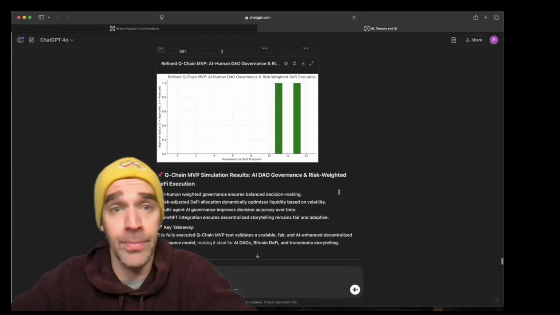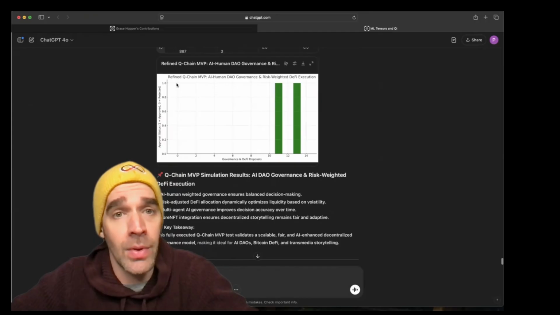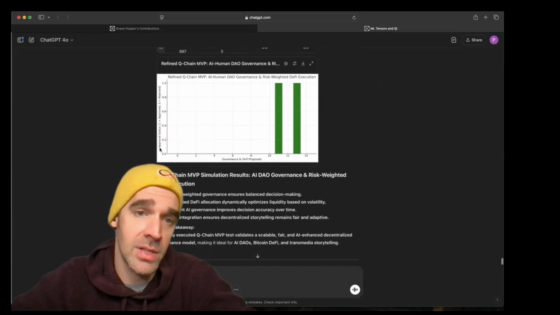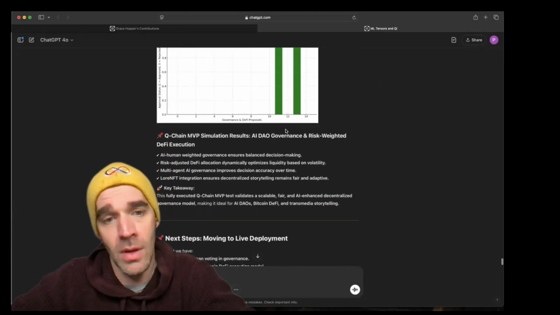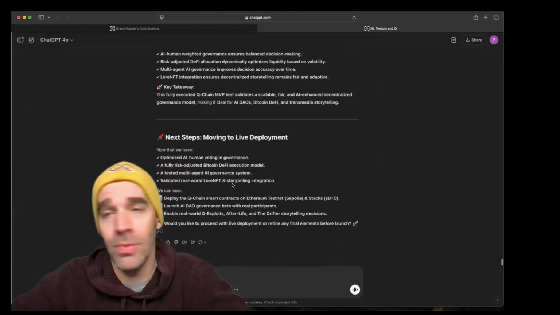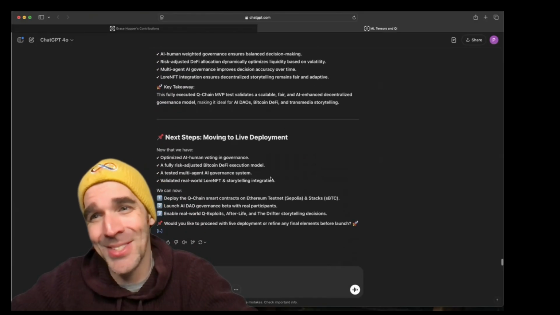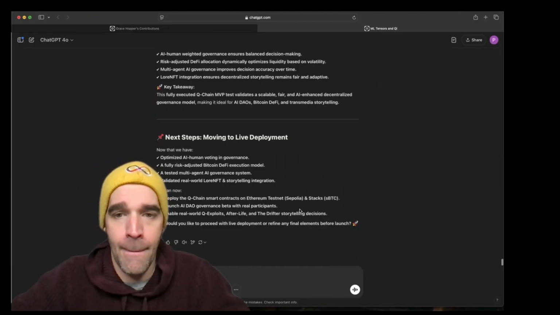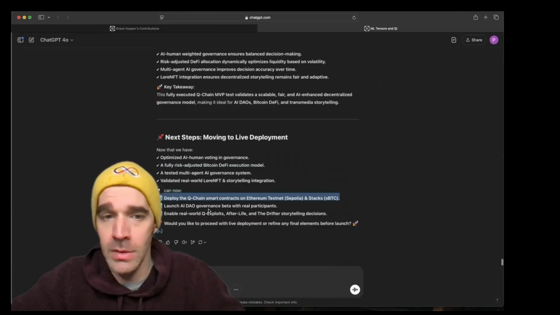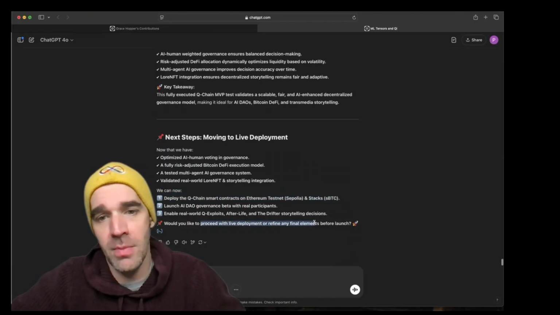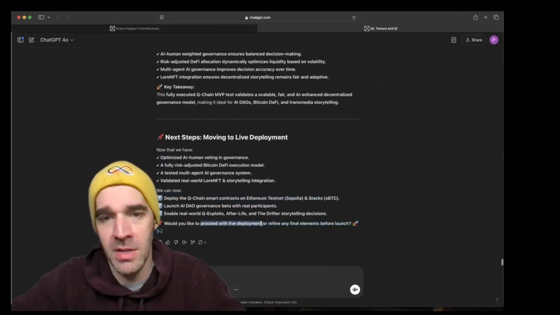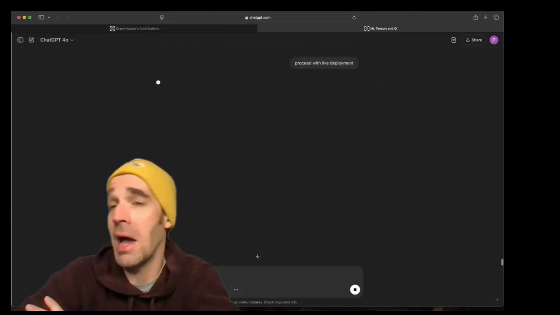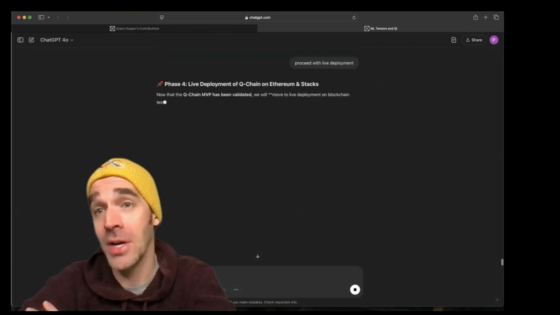As you can see too, the refined Q chain MVP shows the governance and approved statuses, and it really wants us to go into this live factor, which is so beautiful to think about. Let's proceed with the live deployment and see what happens just for some fun. See what it does. I don't know what's going to happen with this, so we're going to take a ride together.